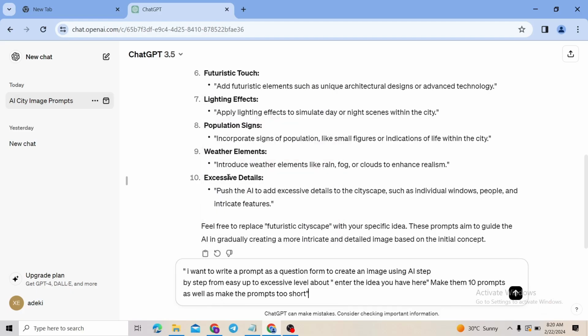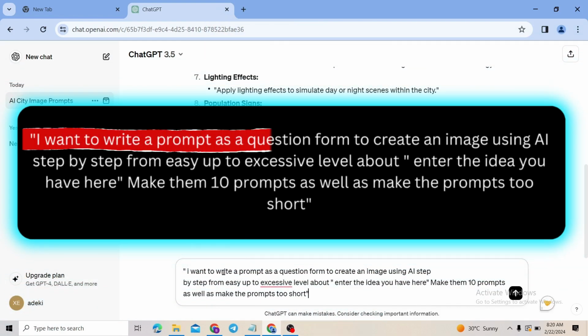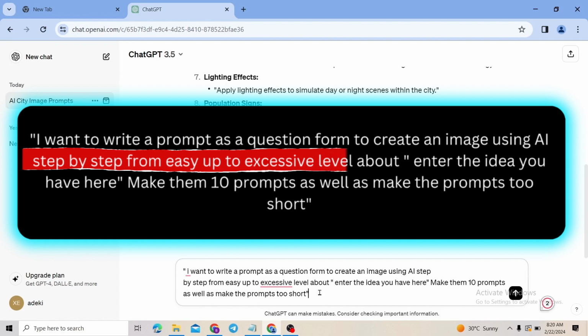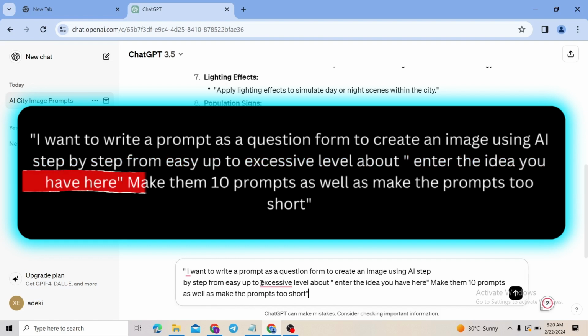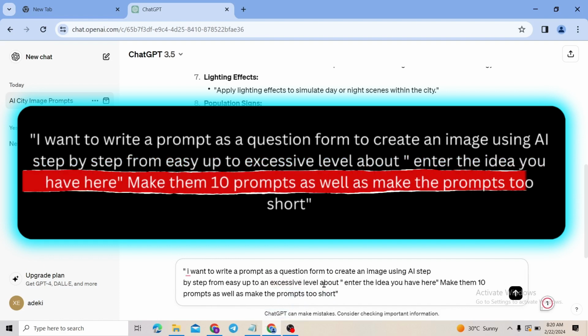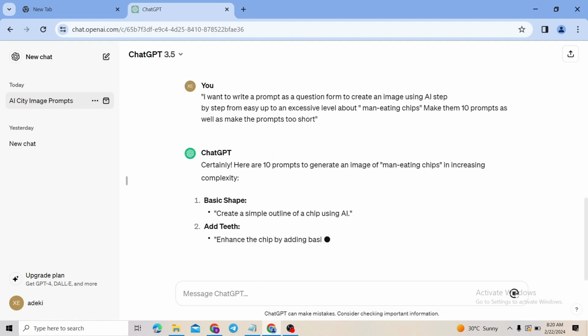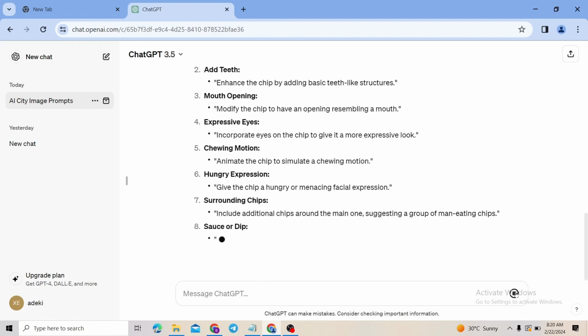To generate prompts, we have 2 ways. The first one is, let's go to ChatGPT and ask: I want to write a prompt in question form to create an image using AI step by step from easy up to excessive level about (enter the idea you have here). Make them 10 prompts and make the prompts very short. Okay, after that, let's generate all the prompts. We need 10 up to 12 prompts to make the video last 1 minute.